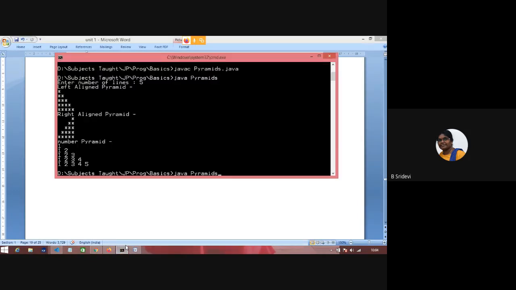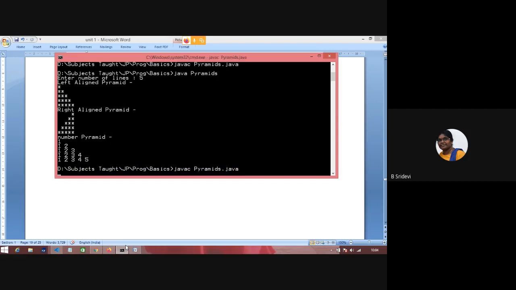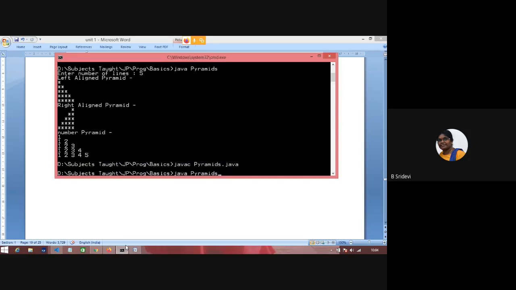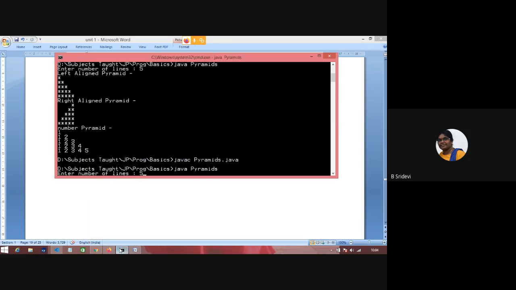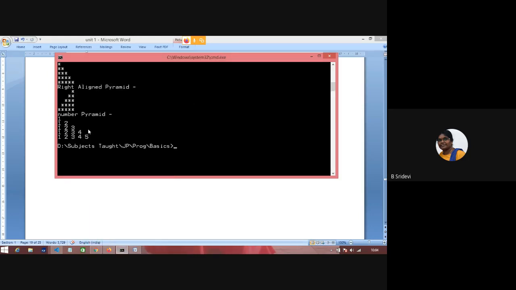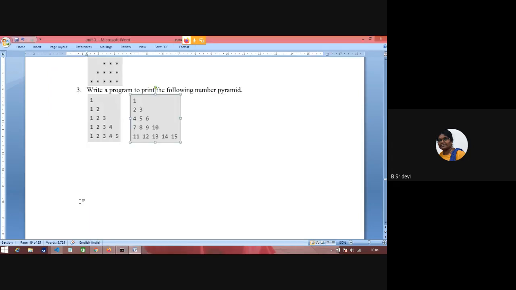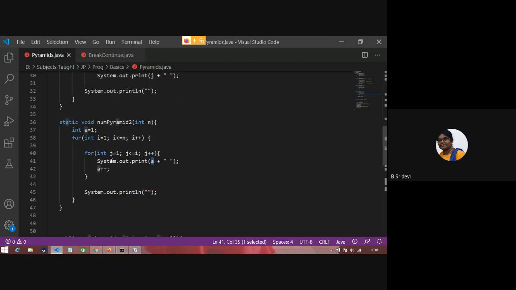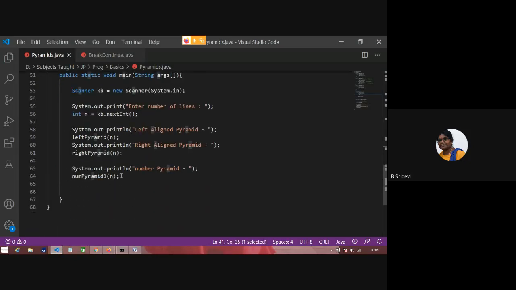So based on the pyramid content, you have to devise a logic. Even though I have written the method, I have not called it. It will work if you call it.